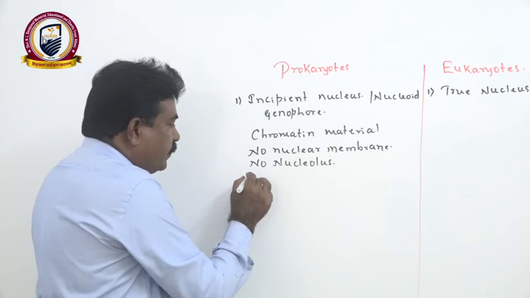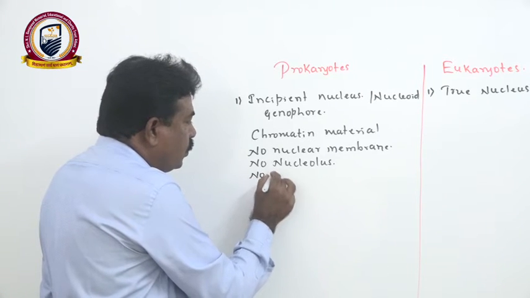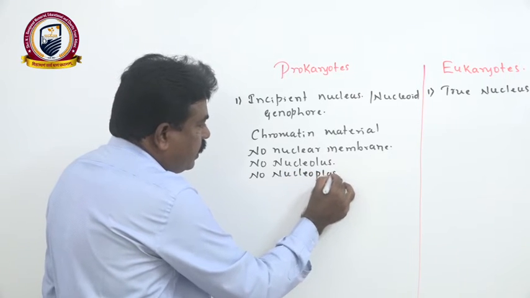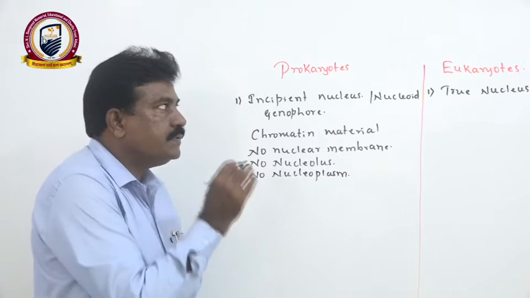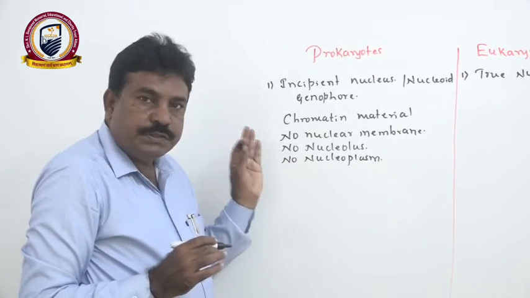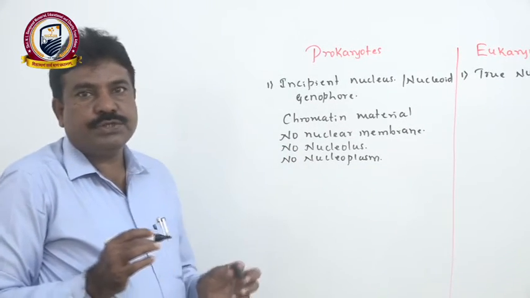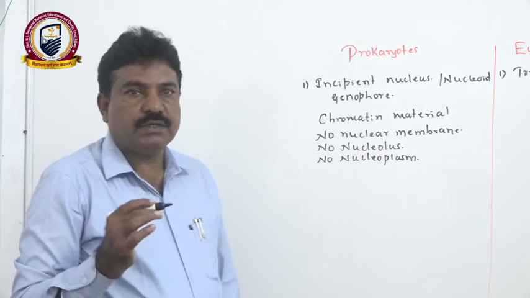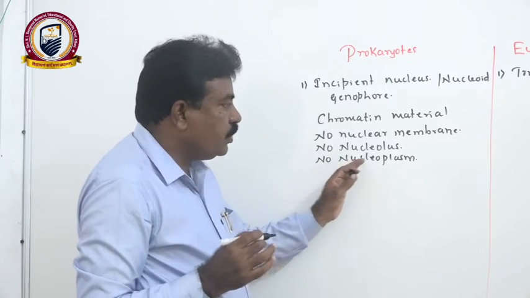At the same time, here no nucleoplasm. In a true nucleus, as we see in eukaryotes, there is a special nourishing fluid which contains plenty of enzymes, hormones, nutrients, mineral salts, all that. It is found in the nucleoplasm.